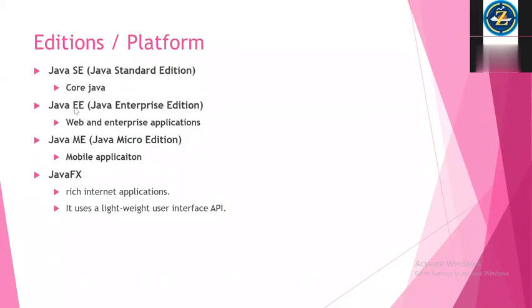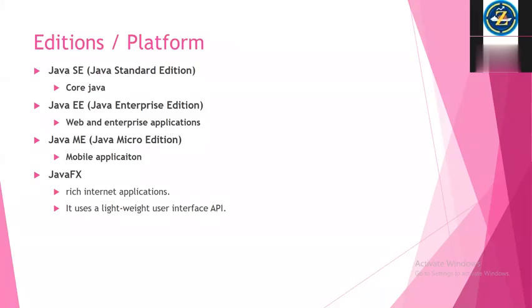Enterprise Edition is mainly for developing web based and enterprise based applications. As I told, we can develop both using Enterprise Edition. The third one is Java Micro Edition, which is mainly used for developing mobile based applications. If you want to develop such applications, you need to go for that particular edition. If you install only the Java Standard Edition, you will not be able to develop web based or enterprise based applications, so it depends on what you choose to install in your machine.